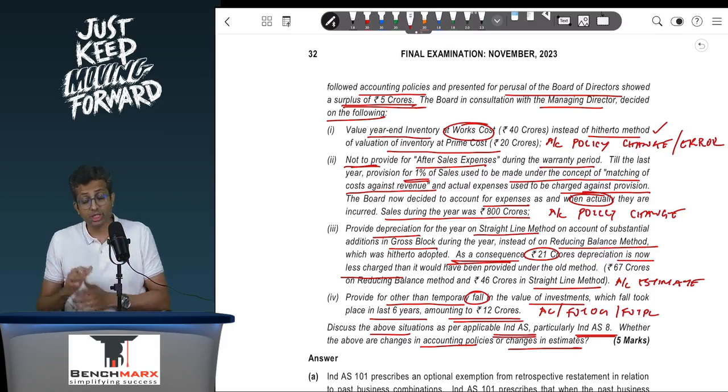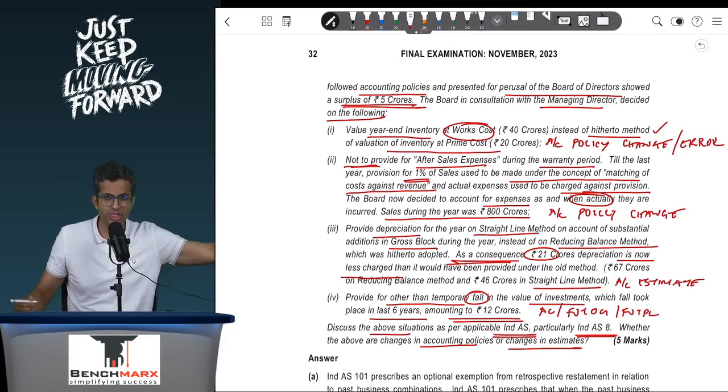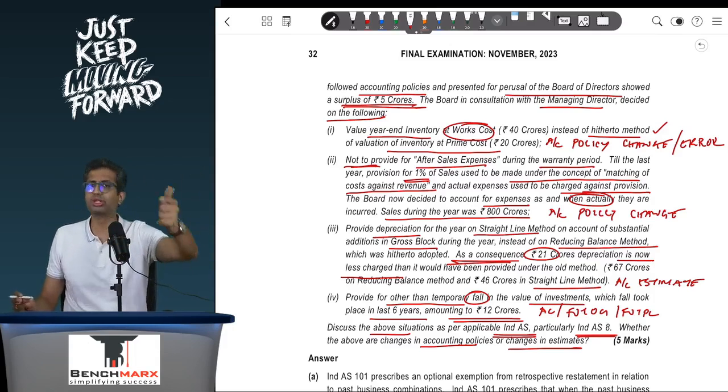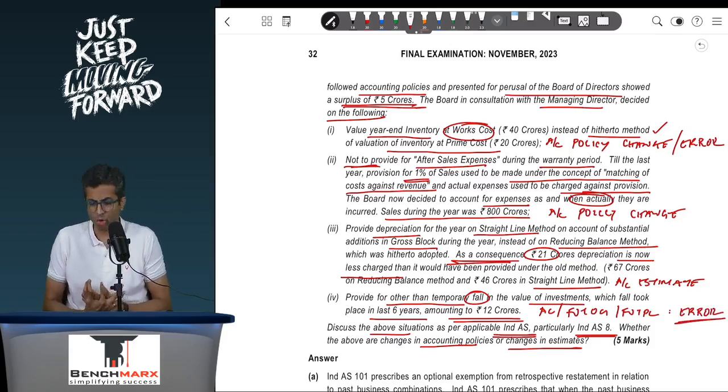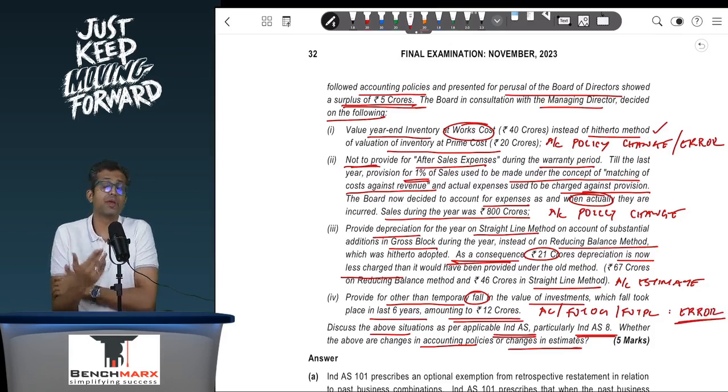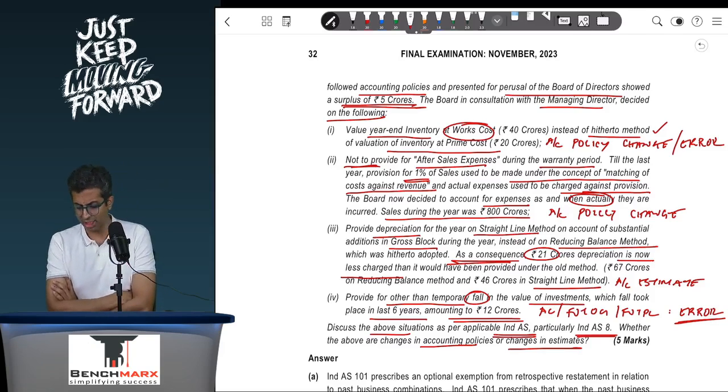But if it has not yet been recorded because you were showing these investments at cost, unless fair value was not determinable, cost recognition is not permitted, and hence that can be treated as an error if FVTPL or FVOCI was possible and you did not record it. However, if fair value was not determinable and hence you were showing it at cost, then yes, a 12 crore write-off is not a change in accounting policy or a change in accounting estimate. It is a write-off based on the facts.